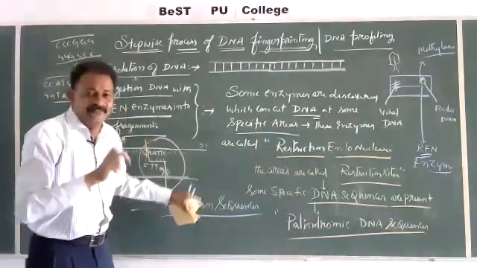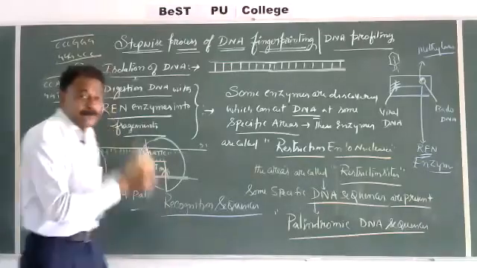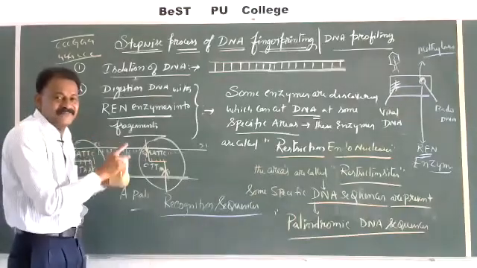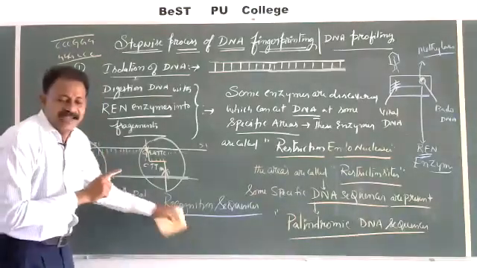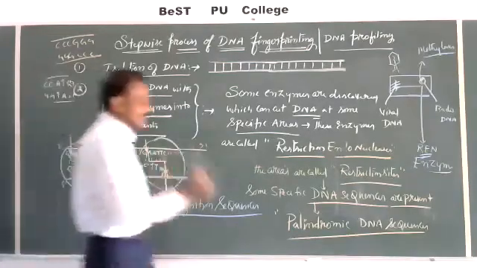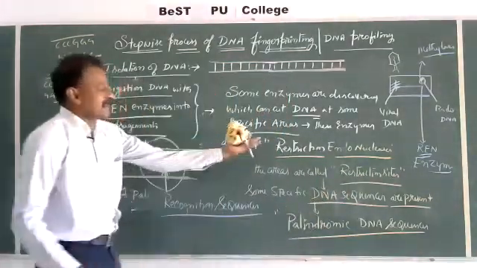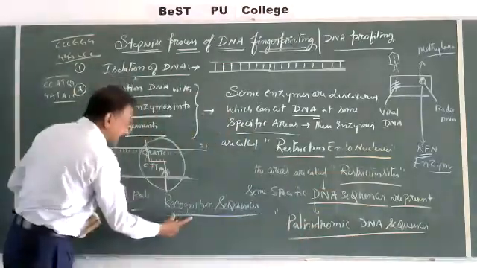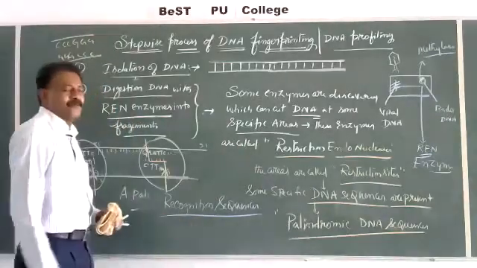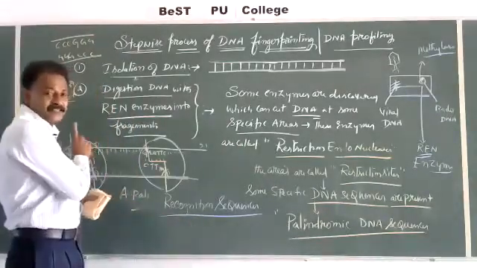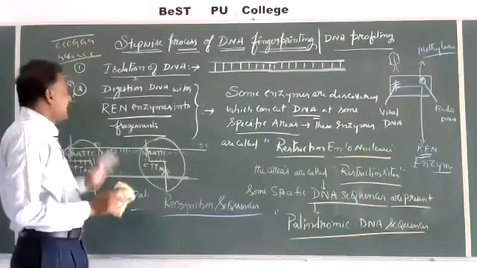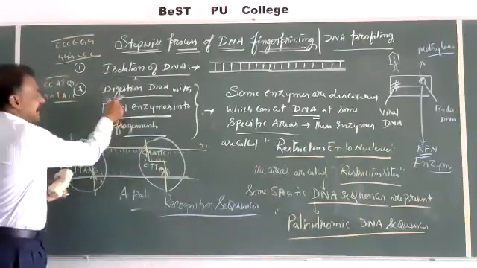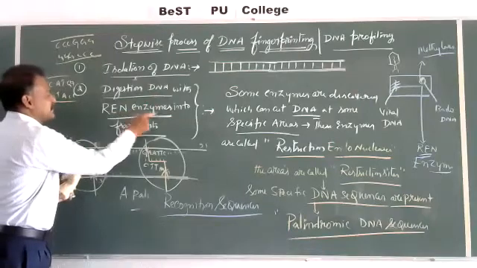So every palindromic sequence is recognized by a particular restriction endonuclease enzyme. So restriction endonuclease enzymes are specific for a recognition sequence. And the place where they are going to act is called the restriction site. Restriction site, palindromic sequence, recognition sequence, all these three are the same, which is identified or recognized by a specific restriction endonuclease enzyme.